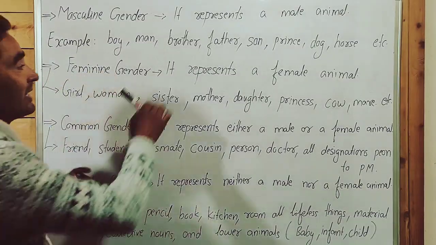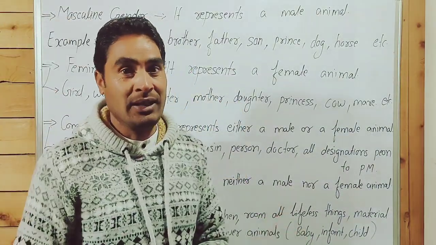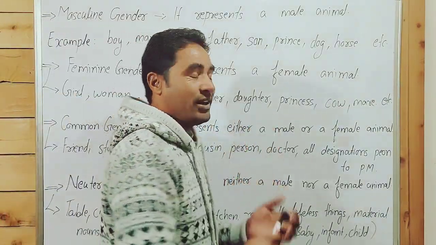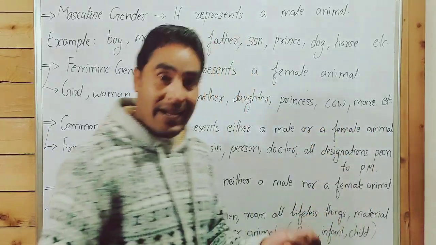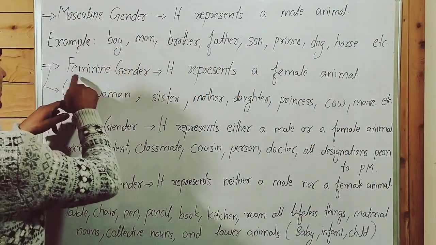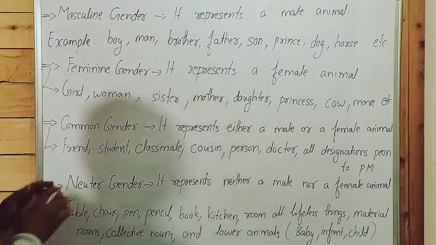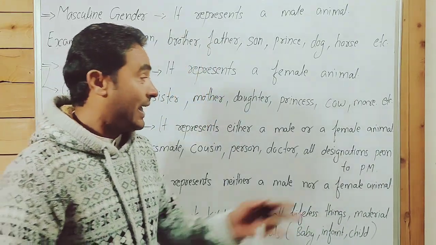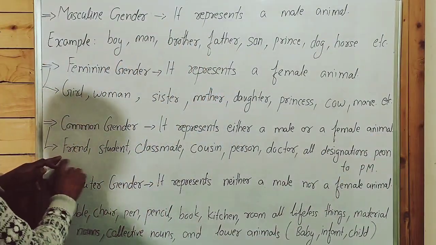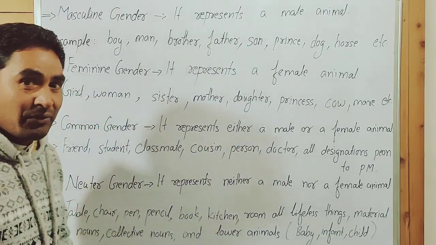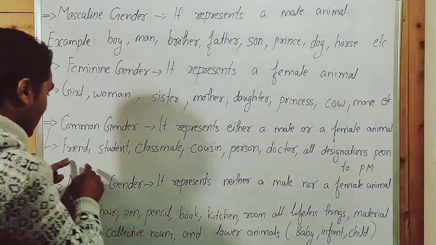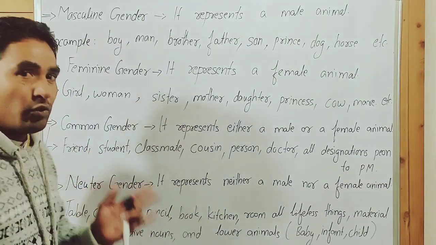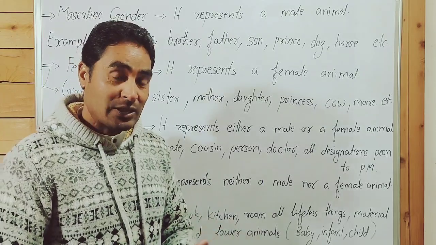When we talk about feminine gender, it represents a female animal. Example: girl, woman, sister, mother, daughter, princess, cow, mare, etc. Feminine gender is the opposite of masculine gender. Common gender represents either a male or a female animal. Guys, a point to be noted. Like friend, a friend could be female or male. So when we talk about student, a student could be of feminine gender or masculine gender.